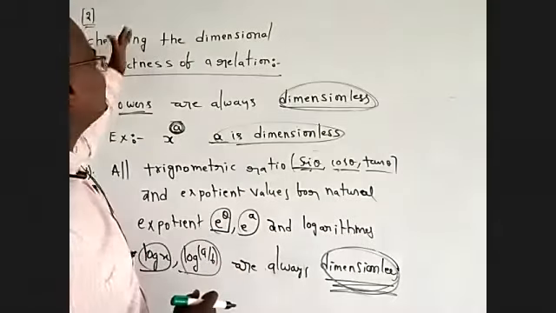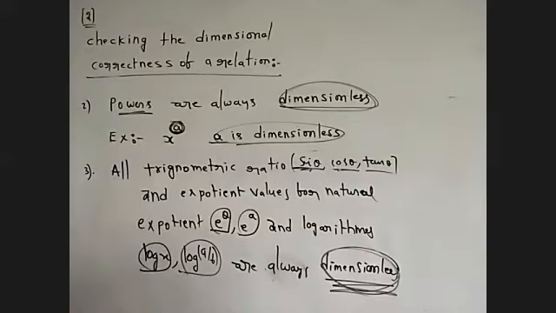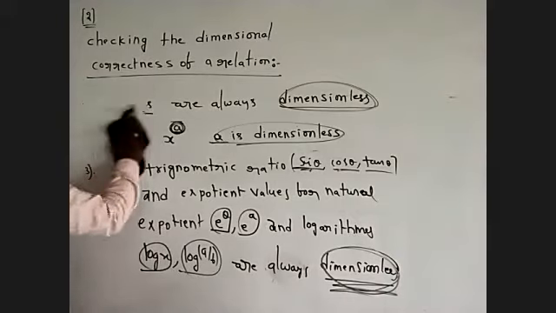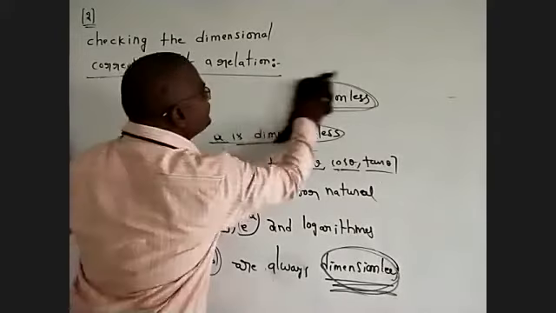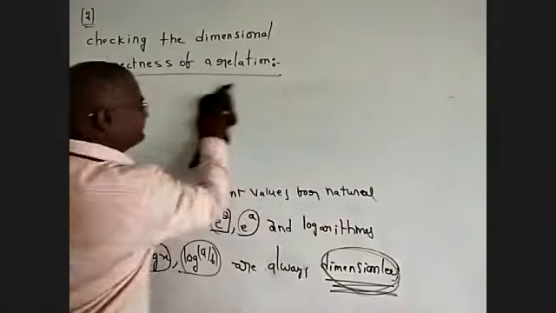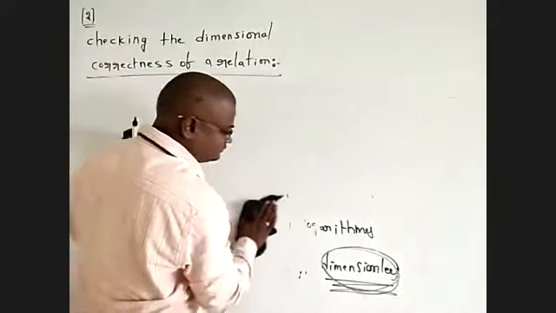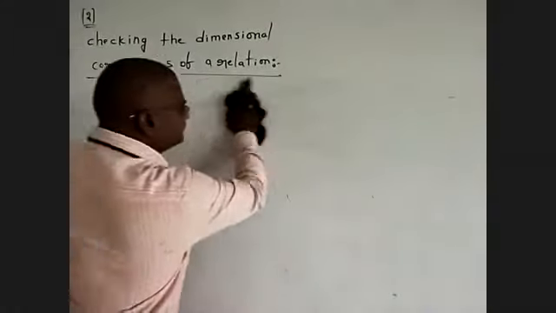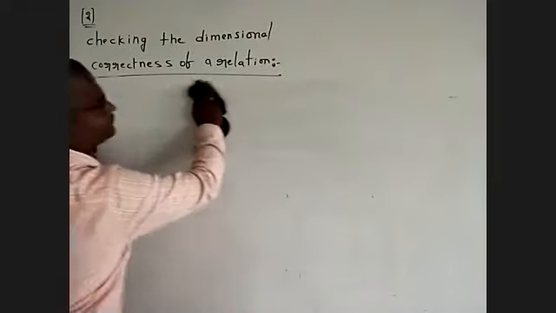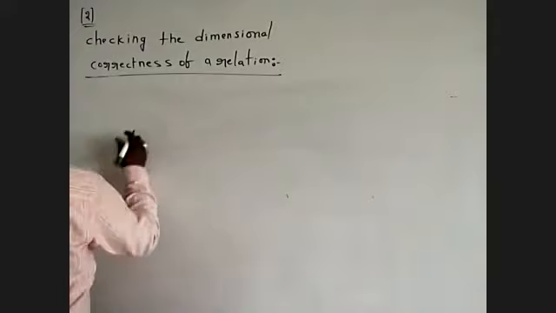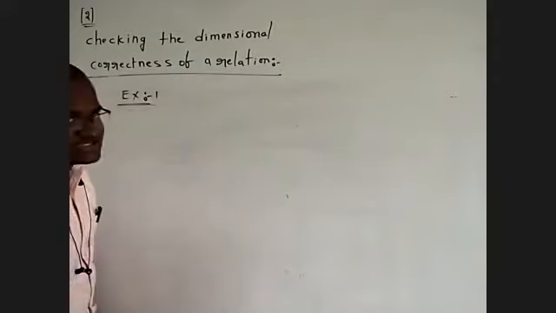The problems are related to checking the dimensional correctness of a relation. Okay, first example, example number 1.